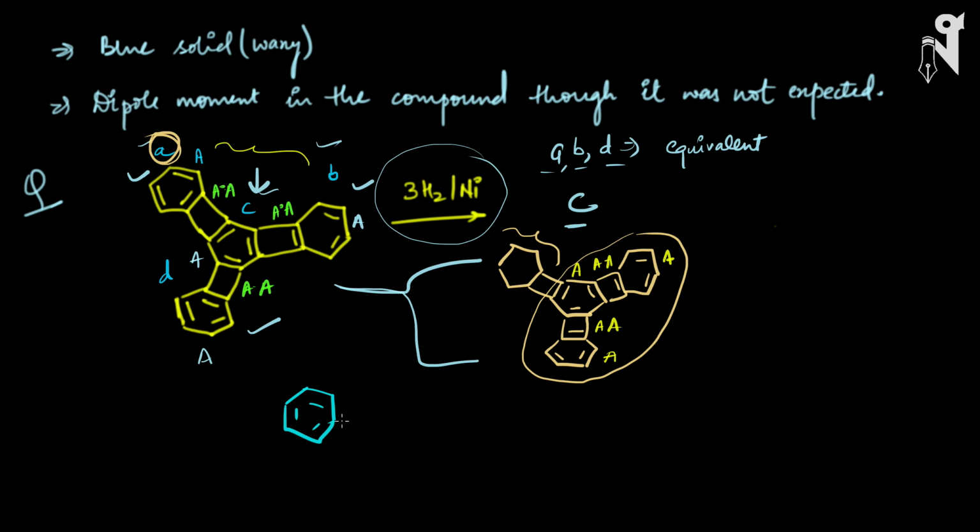All of you please look at it very carefully. This is what I'm going to get, and now we will see the status of the rings. Here this is an aromatic ring, this is aromatic, this is aromatic, this is obviously non-aromatic, this is also non-aromatic, this is also non-aromatic, and this is also non-aromatic.